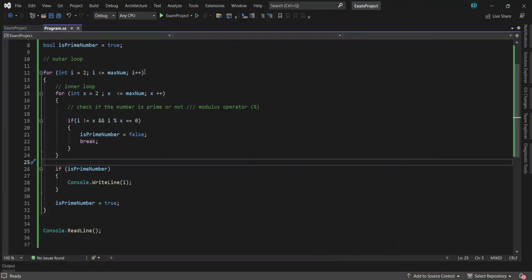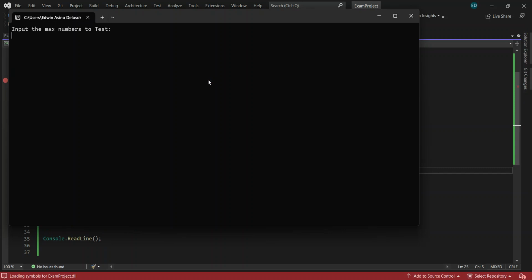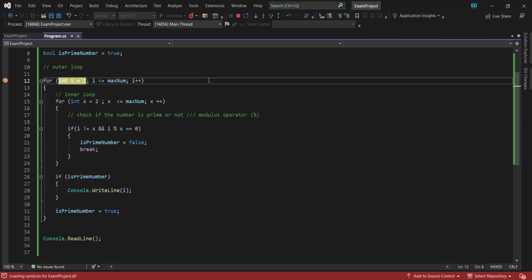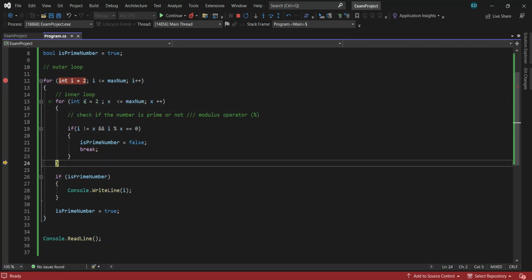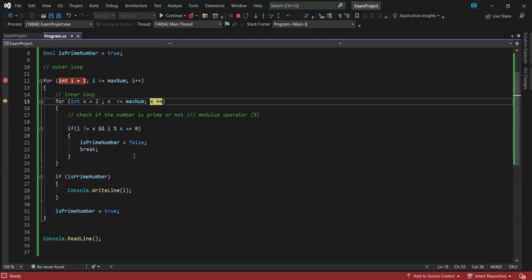So I think that's it, guys. Let's debug it one by one. For example, let's say 12. Your value of x is 2, and then 2 is not equal to x, so 2 plus 2. It will not go inside.